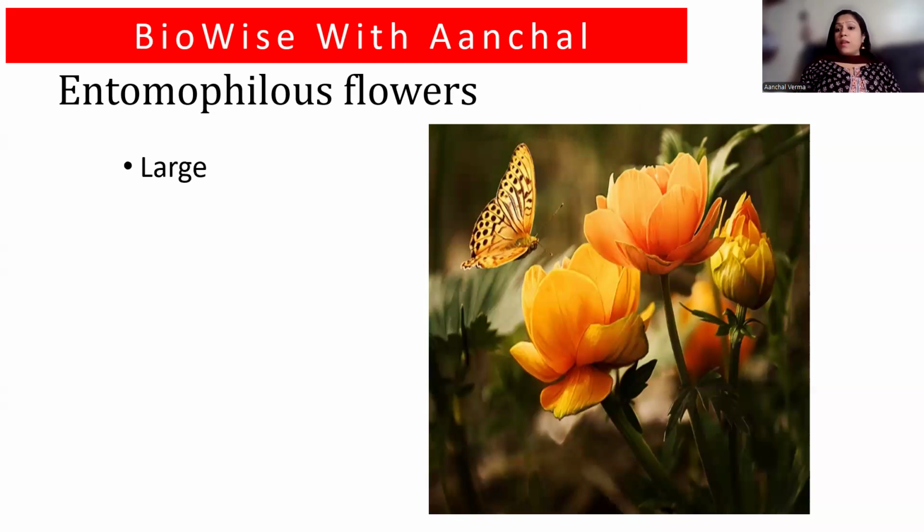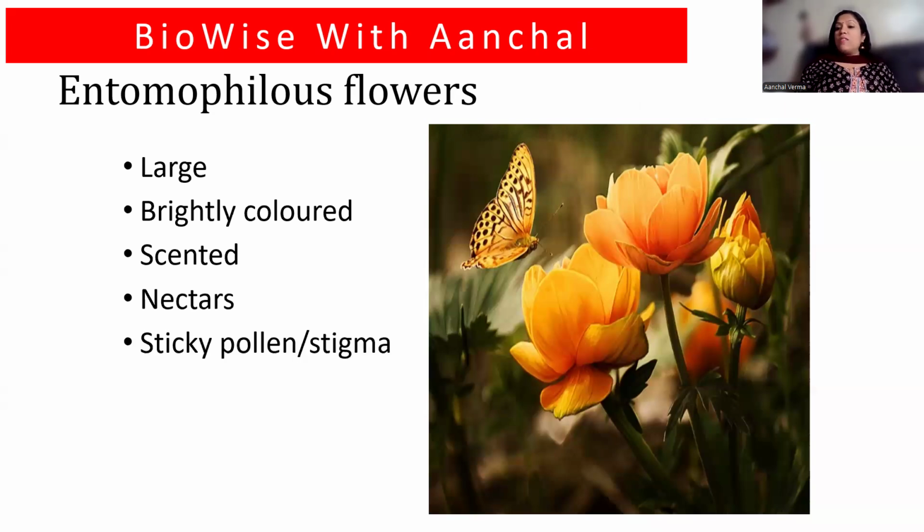Right? So they are basically large, brightly colored, scented, and have nectar. They have sticky pollen and stigma, so that if the insect sits on the anther or on the flower, the pollen can stick to the insect's body. The stigma is also sticky so that any pollen from the insect can stick to the stigma.